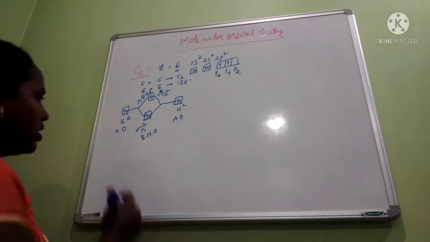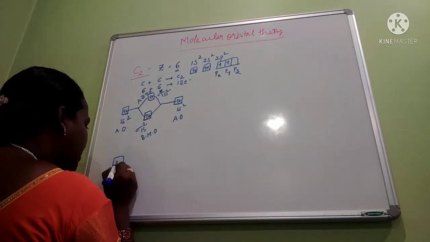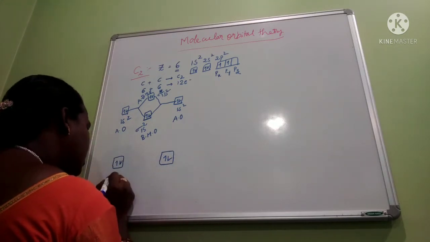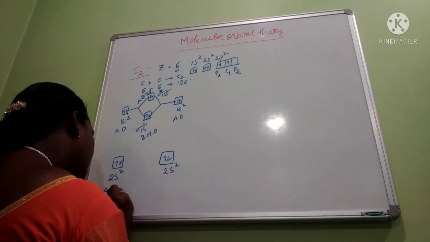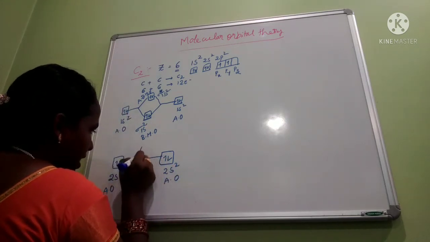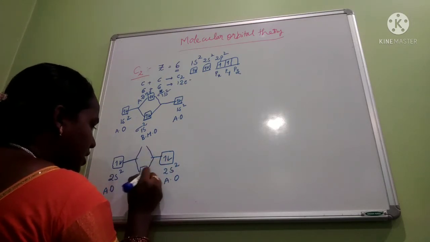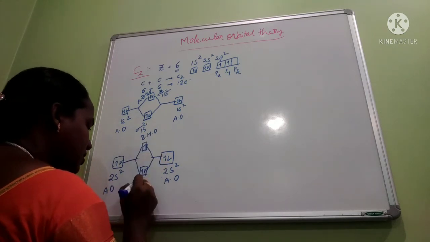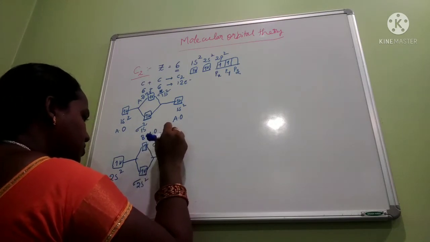Okay. Next, we have to draw the molecular orbital diagram for the 2s atomic orbital. So this is the 2s2 of 1 carbon. This is the 2s2 of another carbon. These are the atomic orbitals. After combining these atomic orbitals, how many molecular orbitals will they form? 2 molecular orbitals will be formed, after filling sigma 2s2, sigma star 2s2.